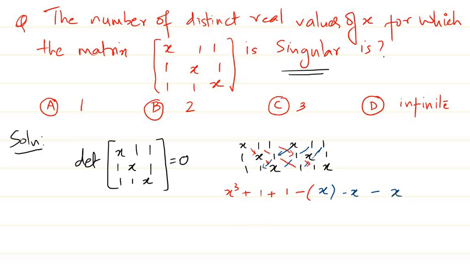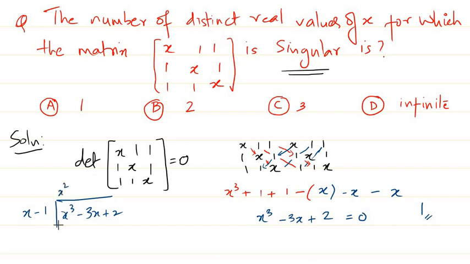What I get is x cube minus 3x plus 2 is 0, right? So here we have a cubic equation, and we need to find the roots. You can see by observation that 1 is a root, because 1 cube minus 3 plus 2 is 0. So 1 is a root. Now to find the remaining roots, I'll divide by x minus 1, because 1 is a root, so x minus 1 is a factor.